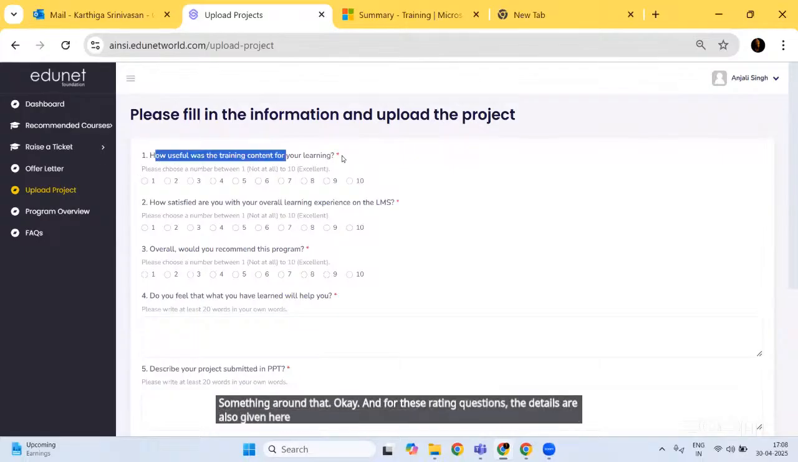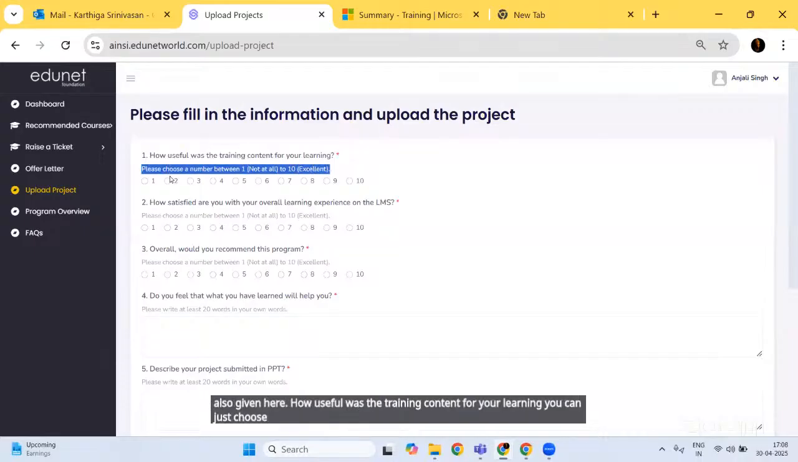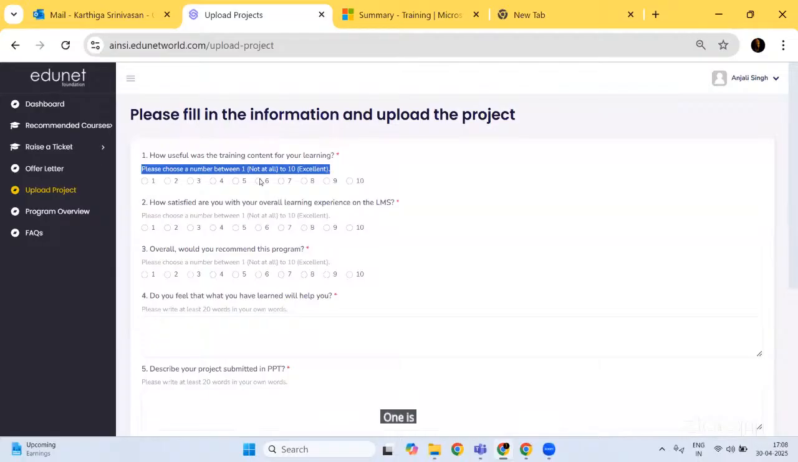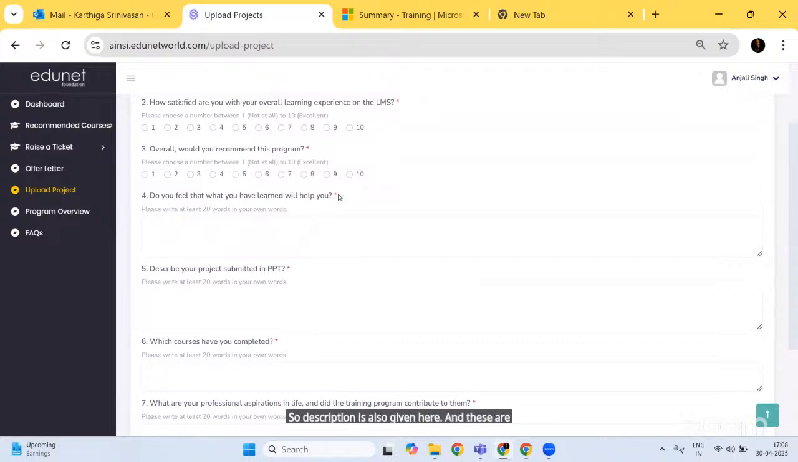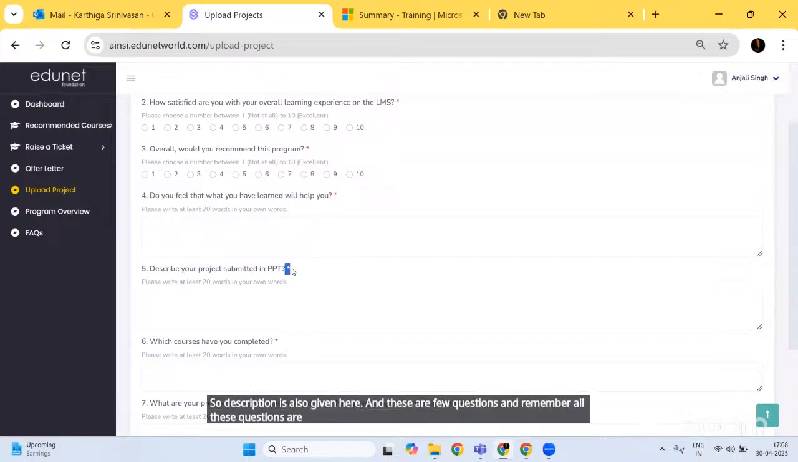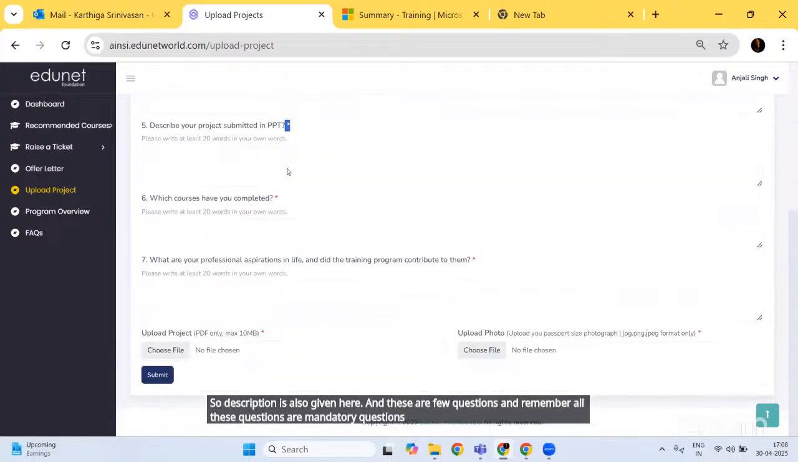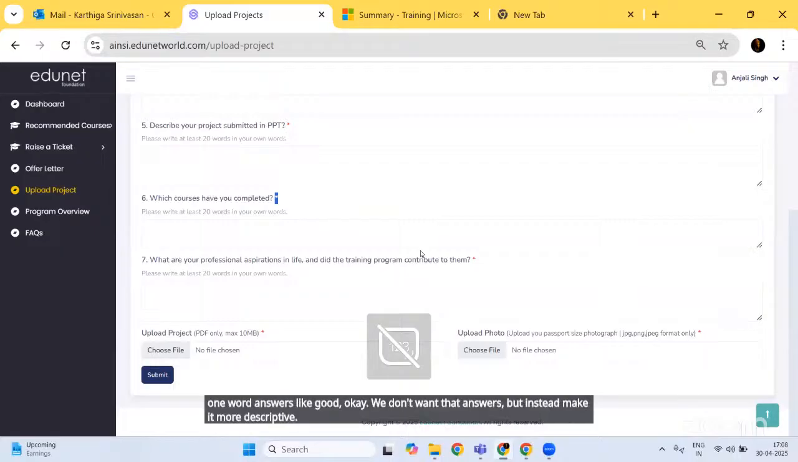How useful was the training content for your learning? You can just choose the options here, like 1 to 10. One is for not good, and 10 is for excellent, super good, something like that. The description is also given here, and these are a few questions, and remember, all these questions are mandatory. Please make it descriptive. Do not give one word answers like good. We don't want those answers, but instead make it more descriptive. Okay, so this is one.